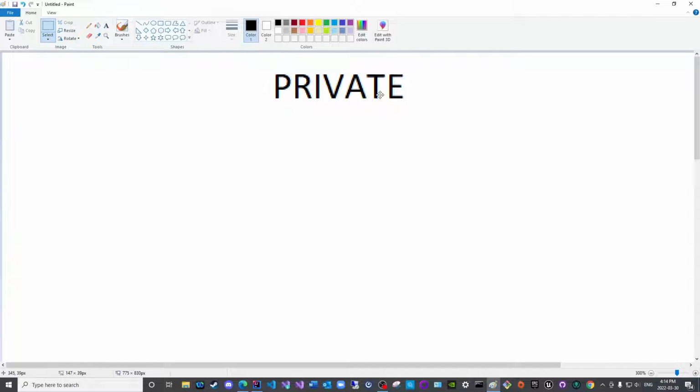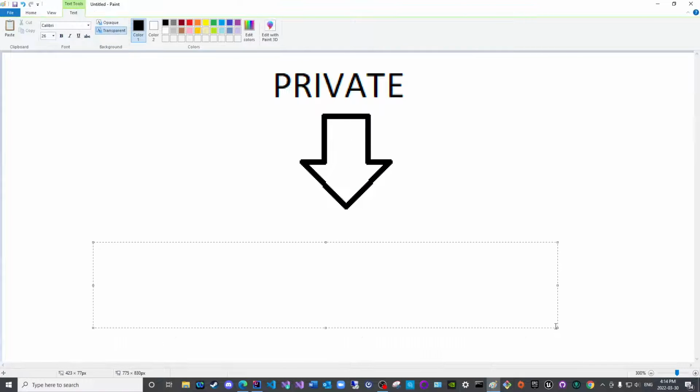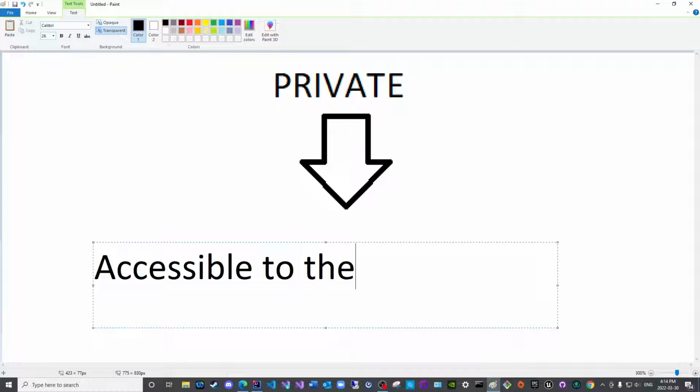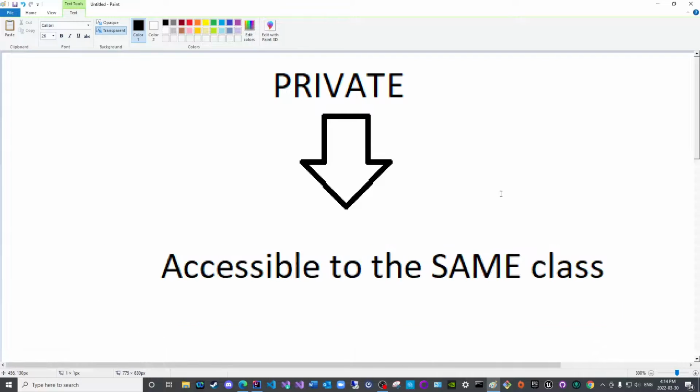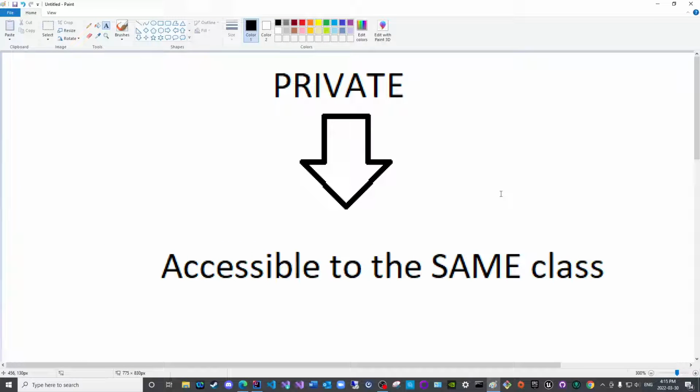Now with the private class, and you will see why it is the most secure access specifier out of all of them, is because the access specifier private grants accessibility within the same class only. You cannot access a private member from anywhere outside of the class, even if it is in the same package.